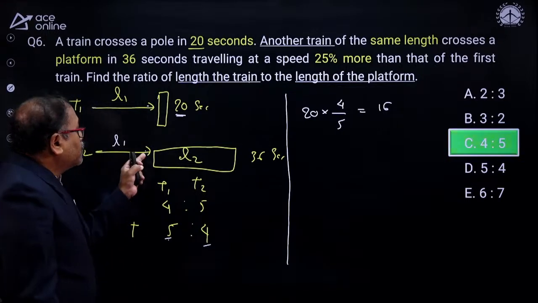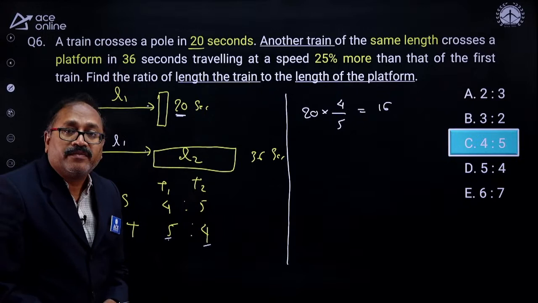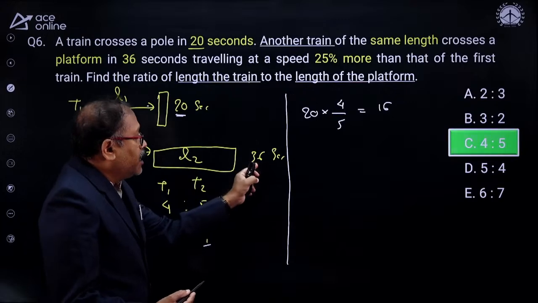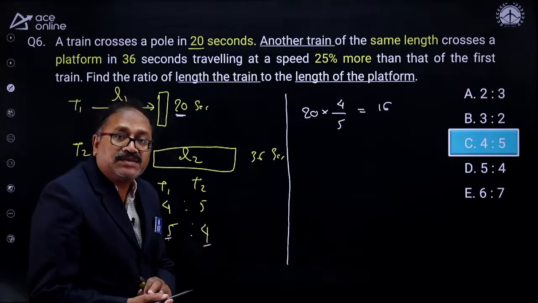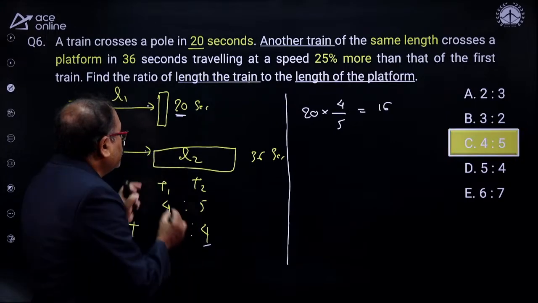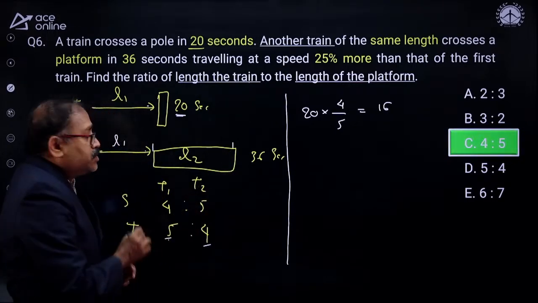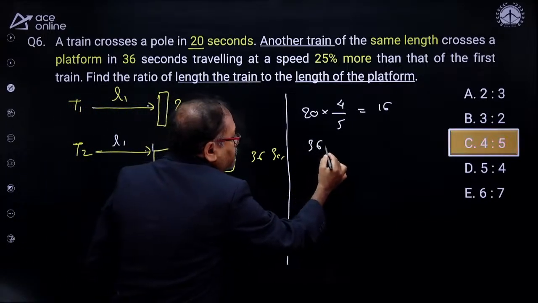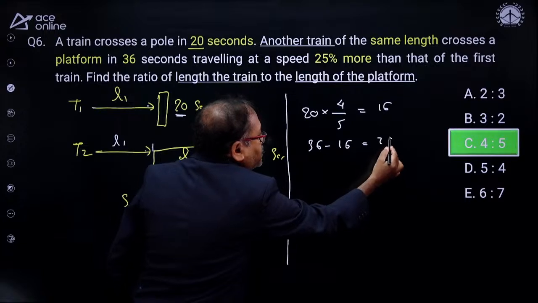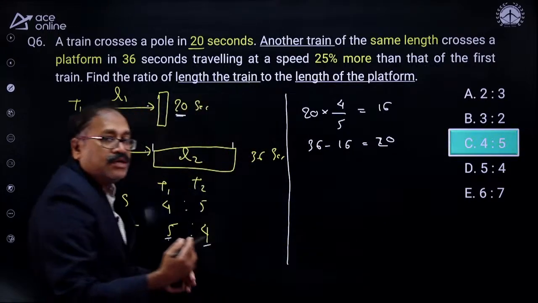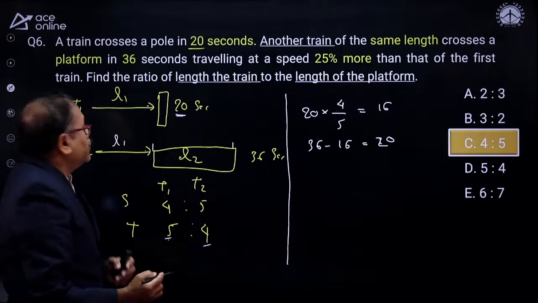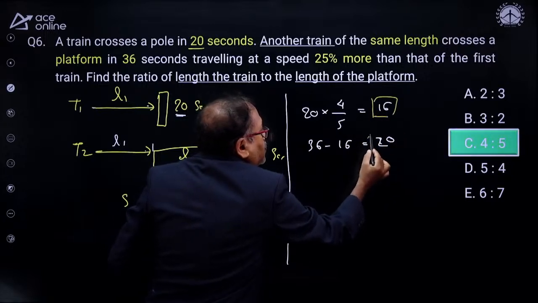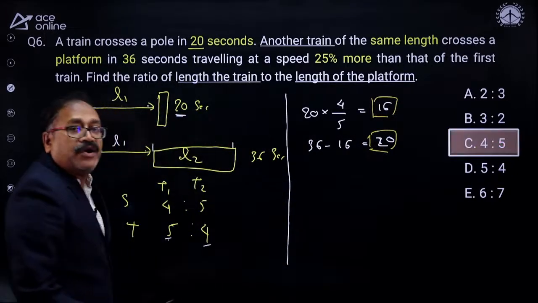So the train 2 cross its own length in 16 seconds. Okay. Now, did you notice that? And it crossed the platform and the total time taken is 36 seconds. So what is the time taken to cross the platform? So its own length in 16 seconds. Extra 20 seconds, that is 36 minus 16, that comes 20 seconds. This 20 second extra, it crossed the platform. So here this is the time to cross its train length, and this is time to cross the platform length.